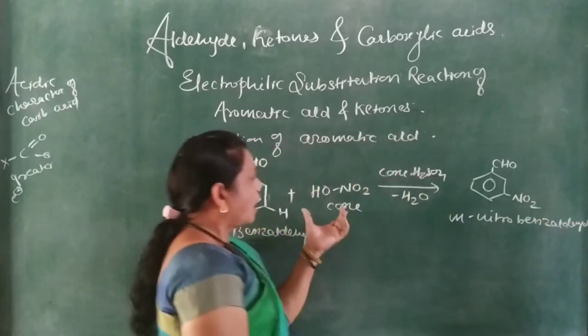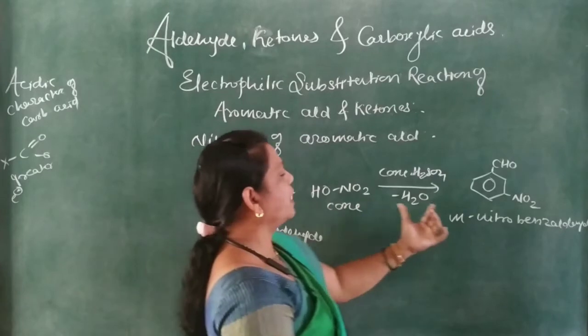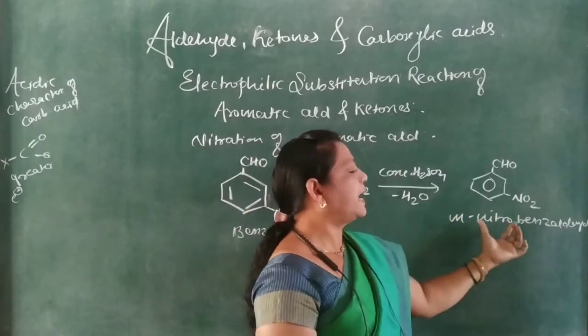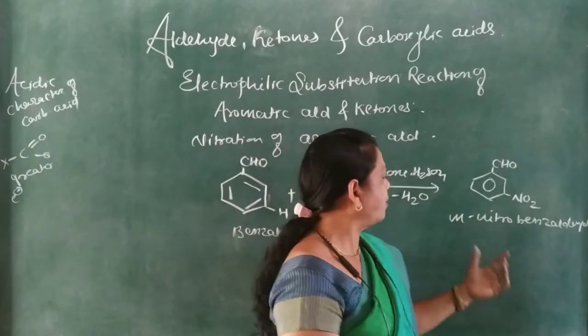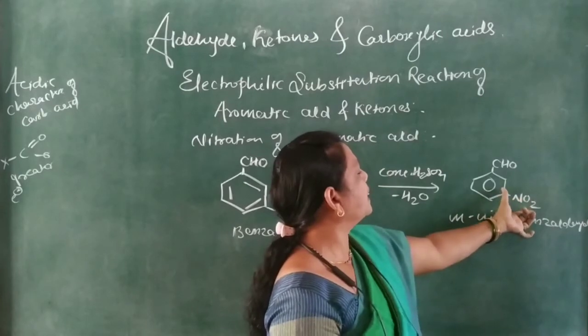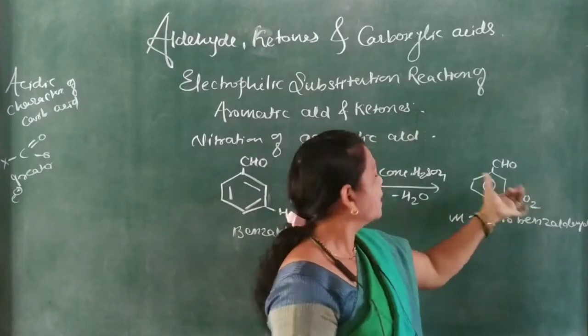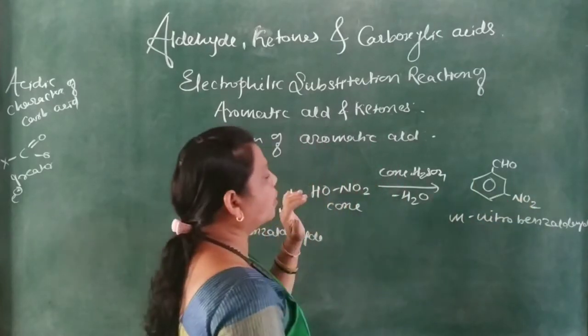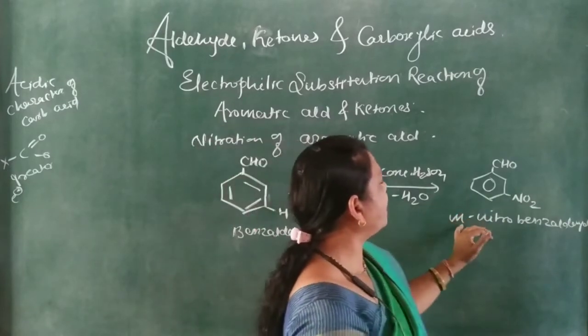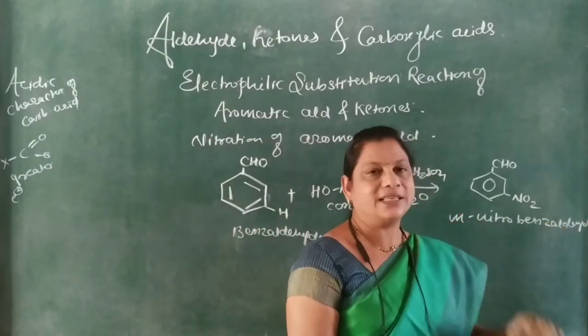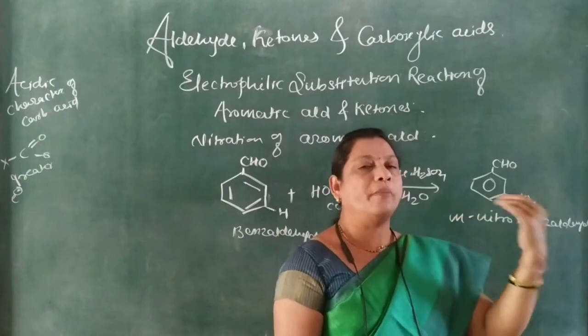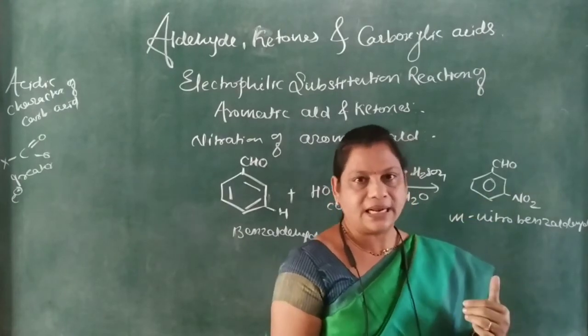In this way, after sulfonation, we get meta benzaldehyde sulfonic acid, with the sulfonate group present on the meta position. Then on chlorination or bromination, it gives the meta halobenzaldehyde, that is meta chlorobenzaldehyde or meta bromobenzaldehyde.